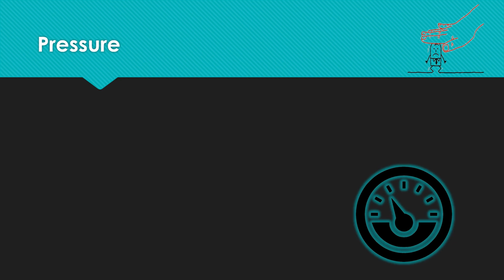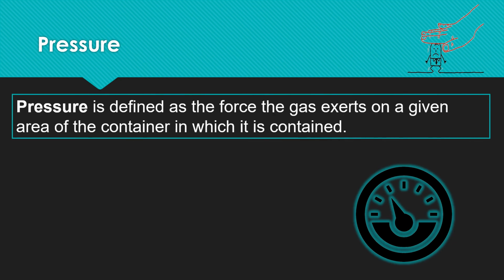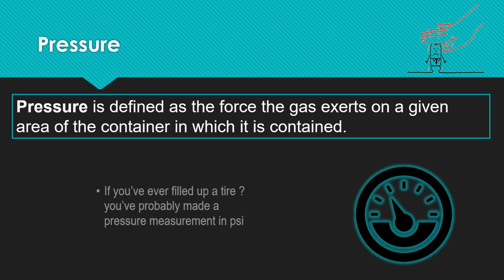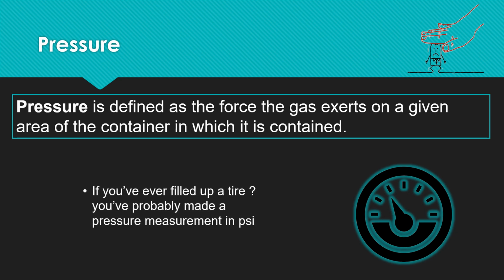Let's first consider the pressure. Pressure is defined as the force the gas exerts on a given area of the container in which it is contained. For example, when you fill up a tire, you know that pressure is applied to the wall of the tire.